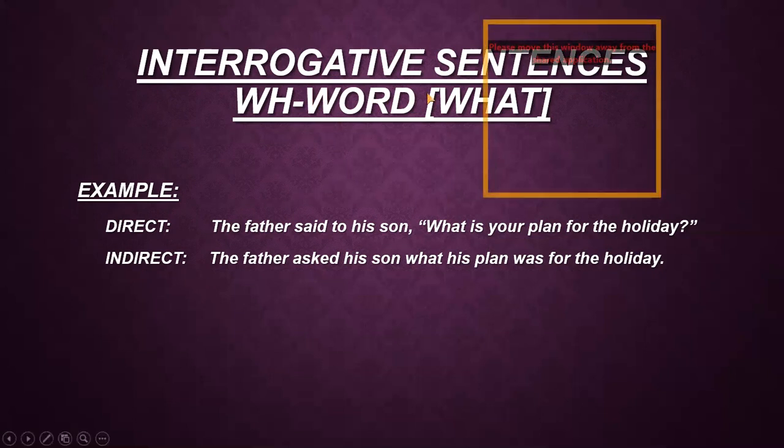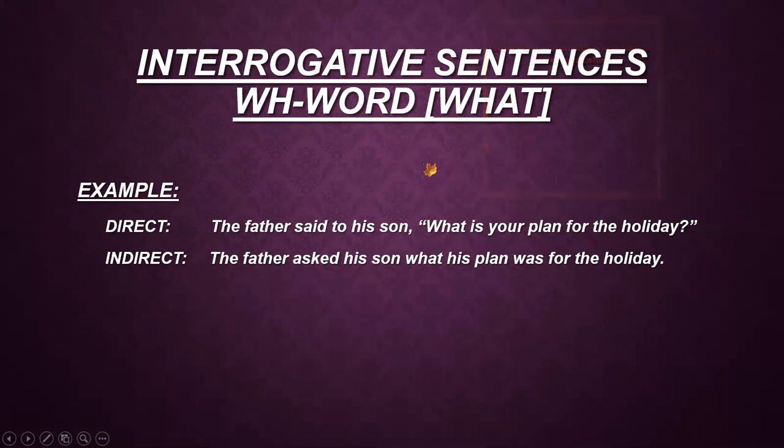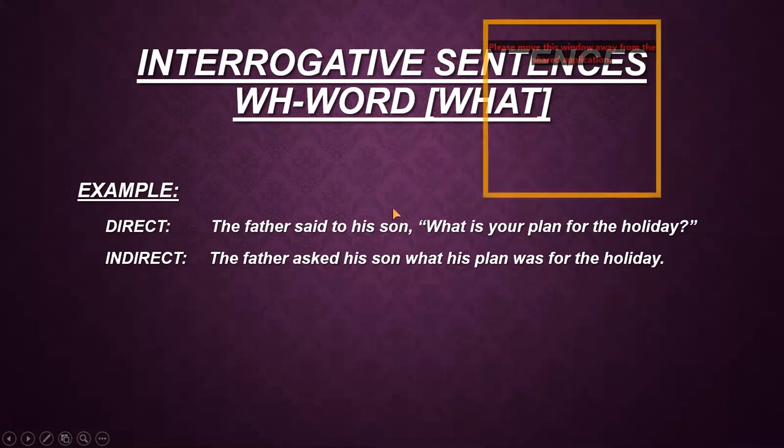Now, interrogative sentences are given in two ways actually. First of all, we are doing the WH word sentences. It means those sentences which start with any WH word like what, where, when, why, who, whom. Okay, so there is a different way to convert them from direct speech into indirect speech. There are different rules applied for WH words and some other interrogative sentences. So listen to me very carefully and try to understand how I am explaining.